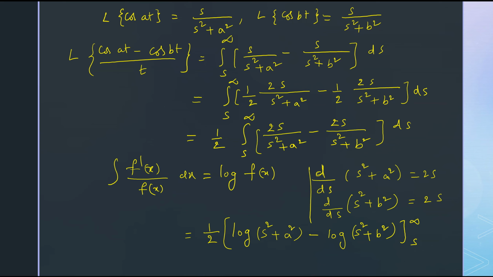But before applying these limits, let us simplify this bracket. Here we apply the log a minus log b formula, which is equal to log of a by b. If you apply this formula, you get 1 by 2 into log of s square plus a square upon s square plus b square under the limits s to infinity.